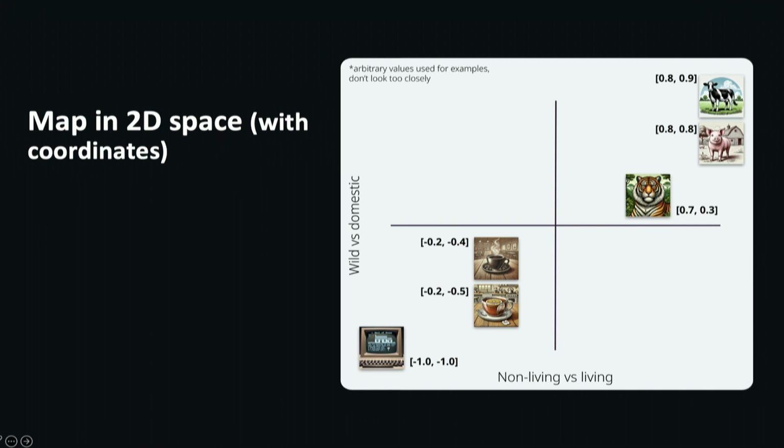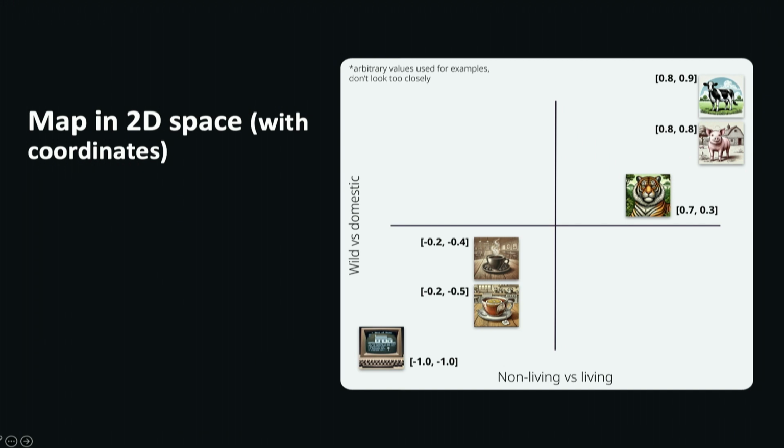Now, you might look at this and say, well, wait a minute, why are the coffee and tea over there at all? Aren't they non-living like the computer? Well, they're derived from living things, right? So now you can start to encode some nuance into those values that you're actually storing.